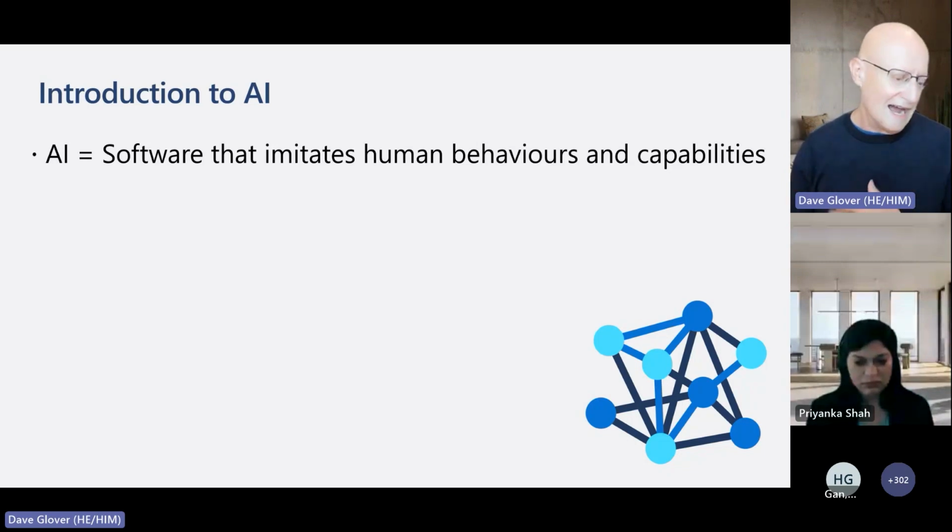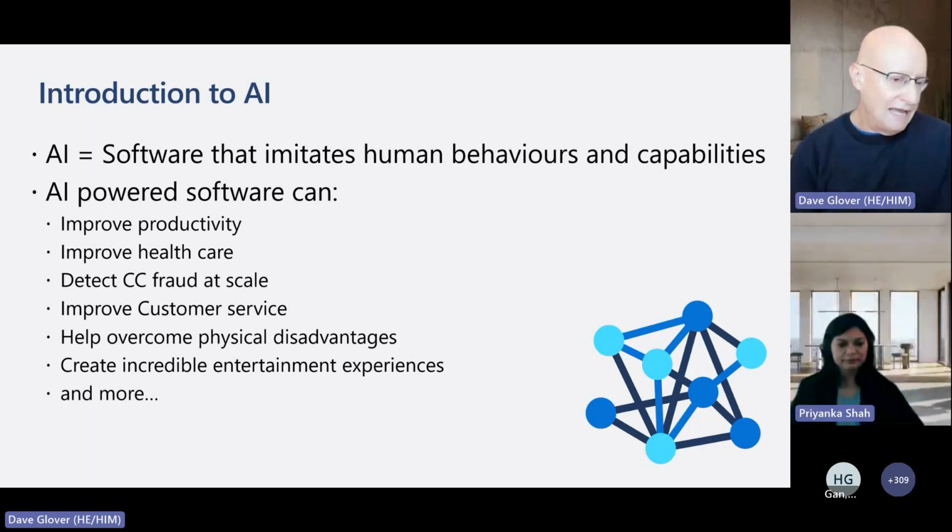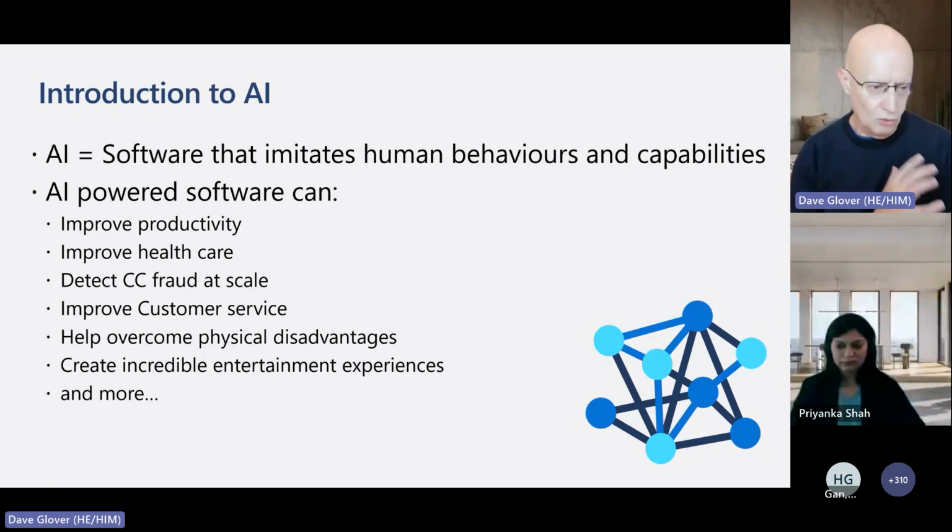So what is AI? AI is basically software that imitates human behaviors or capabilities or intelligence. That's fundamentally what it is. It's a branch of computer science where they build models, people talk about building these models, and we're going to talk a bit about that. And AI can be used in a wide range of places.